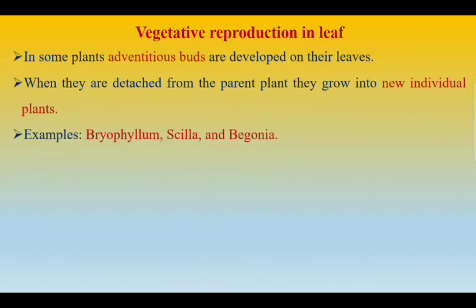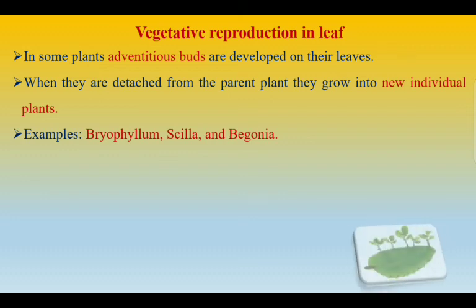Next, vegetative reproduction in leaf. In some plants, adventitious buds are developed on the leaves also. When these adventitious buds get detached from the parent plant, they grow into new individual plants. Examples are Bryophyllum, Kalanchoe and Begonia.